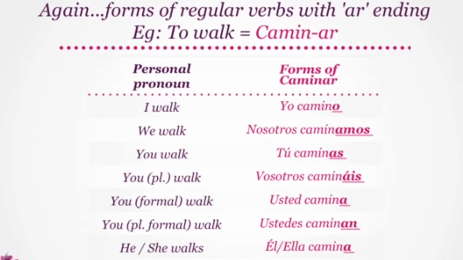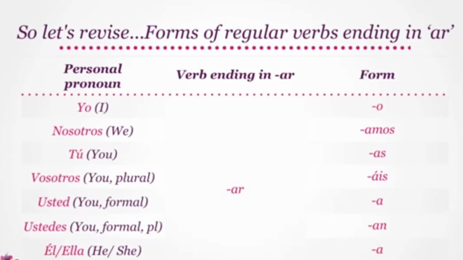Formally, you walk translates to usted camina. And in plural form, it is ustedes caminan. Moving on, he or she walks becomes él or ella camina. And lastly, they walk is ellos or ellas caminan. Excellent. So let's revise and take a note of how verbs change their forms.